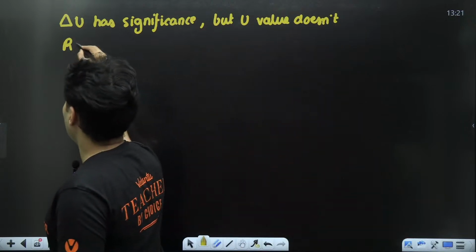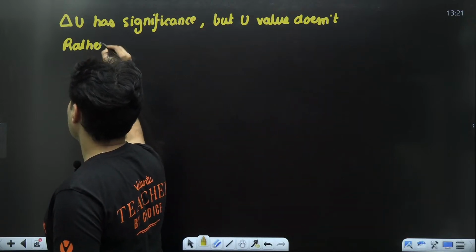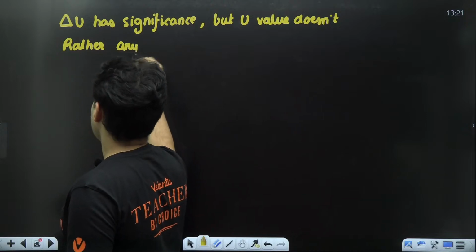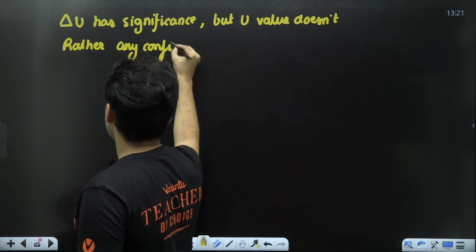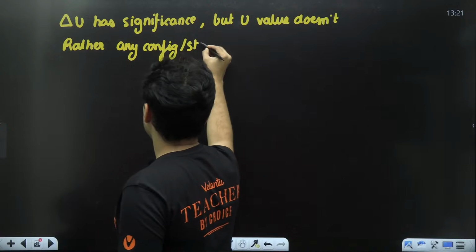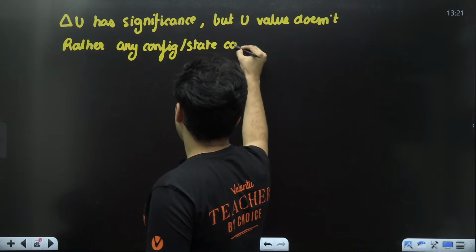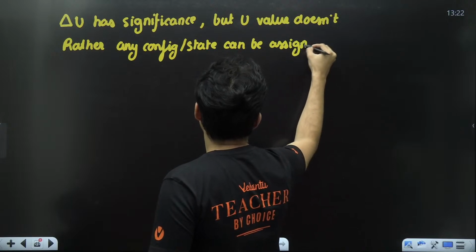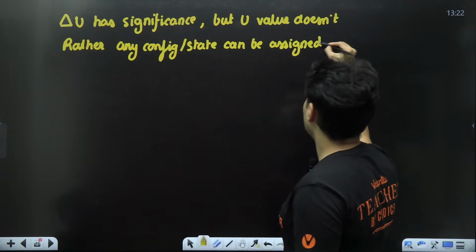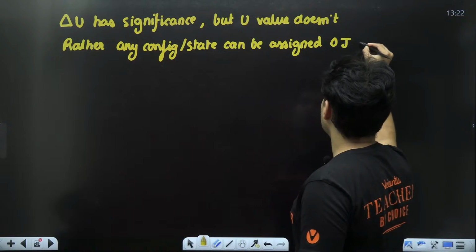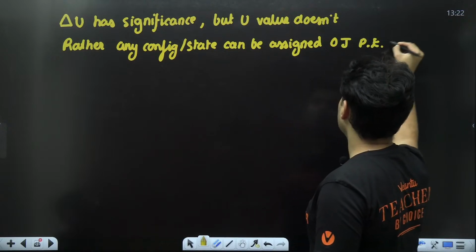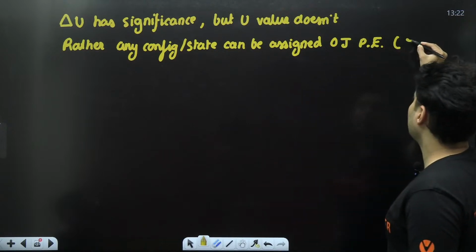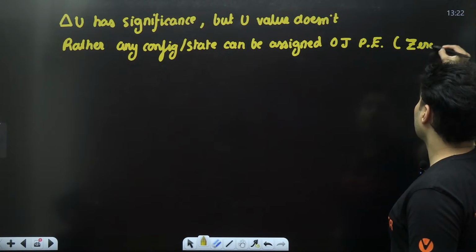Rather, I would say any configuration or state can be assigned as 0 joules potential energy, which is also called the zero configuration.